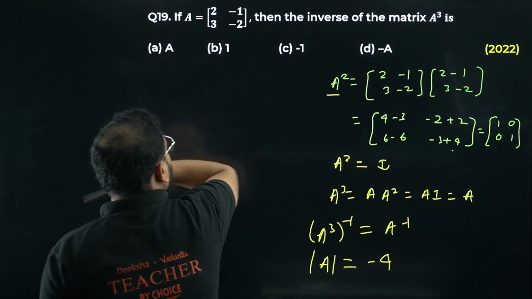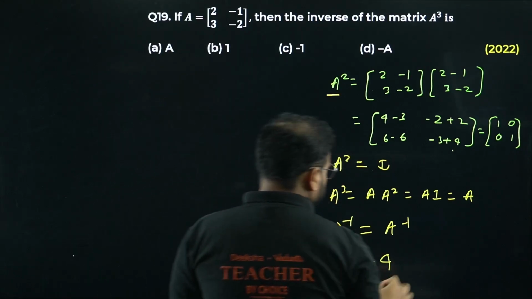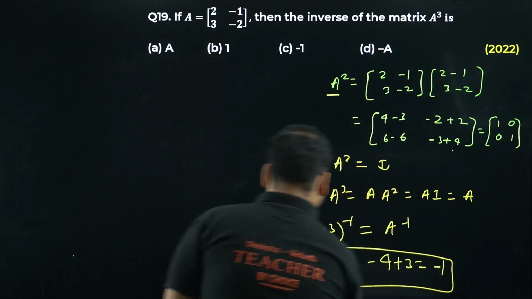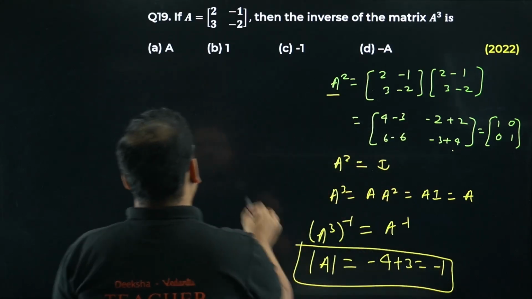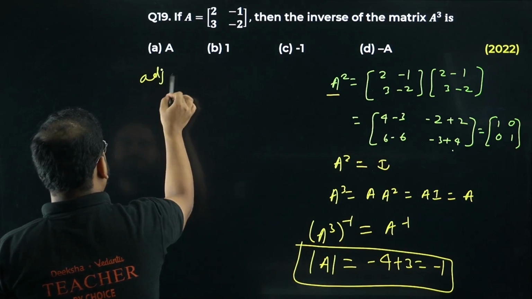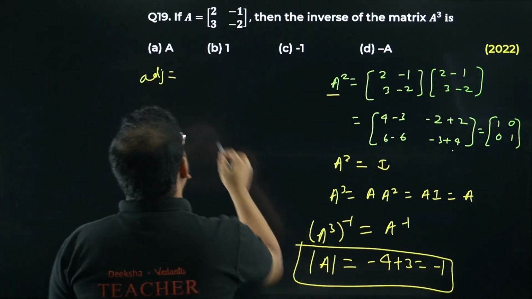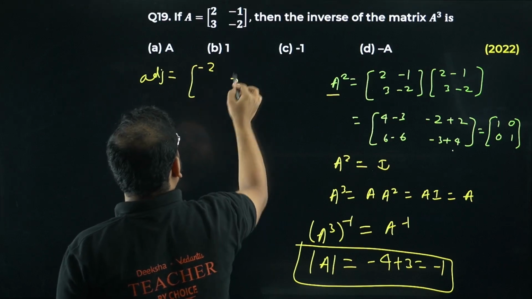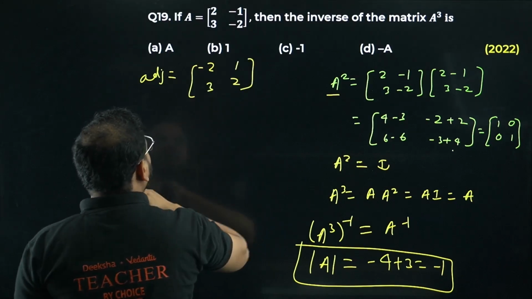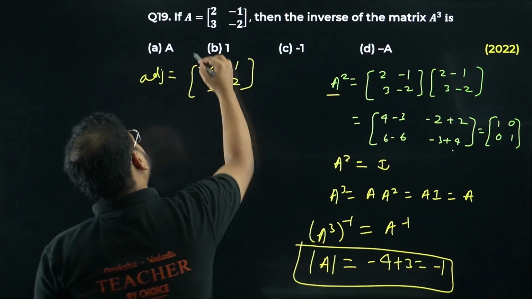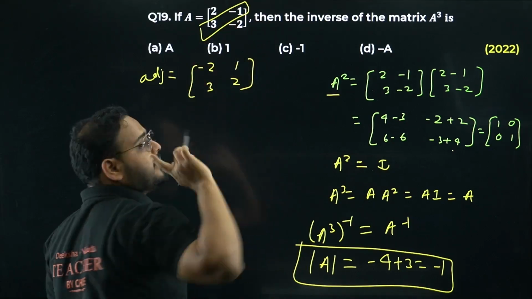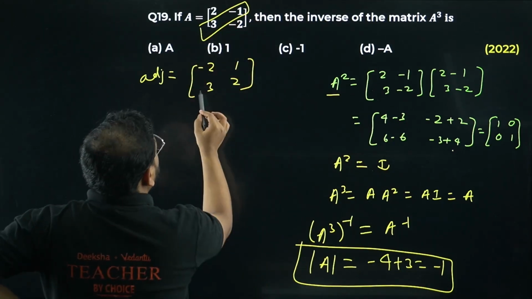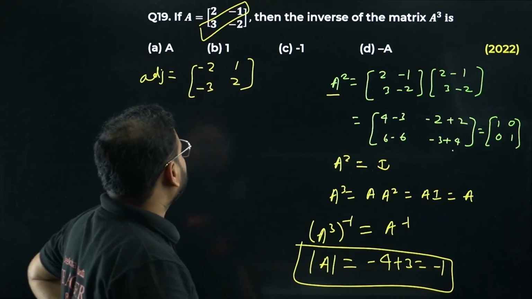Minus 4, please check it. 2 into 2 is 4, with the sign, minus 4 now. I get 3 into minus 1, so minus 3 plus 3... so minus 1. The determinant of A is there. Now we have to find the adjoint of A, right? Adjoint of A. Remember, interchange over here, so minus 2 and 2, and sign change. So plus 1 and 3. This is the adjoint, okay? Across this we have only sign change. So 3 becomes minus 3, no? Yeah, minus 3 and 1.